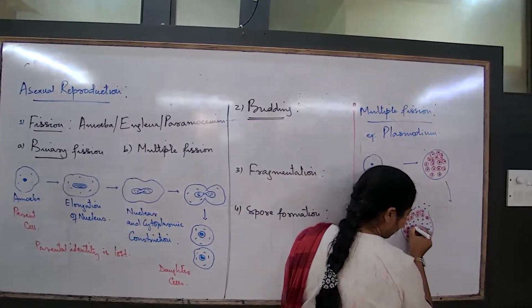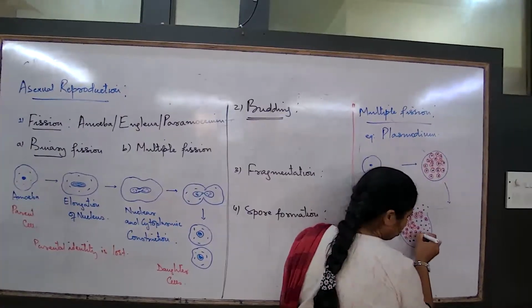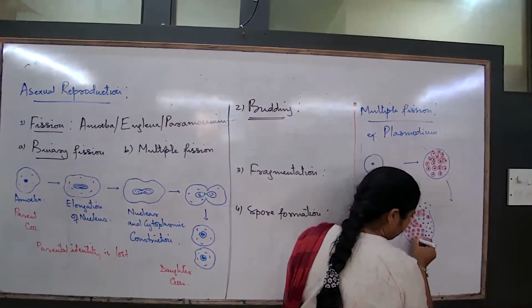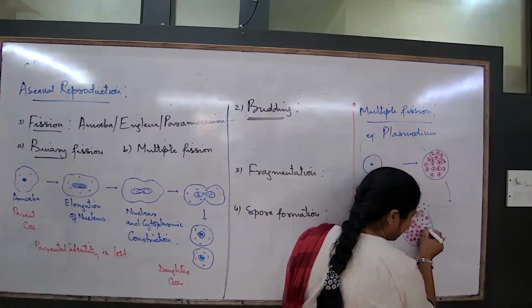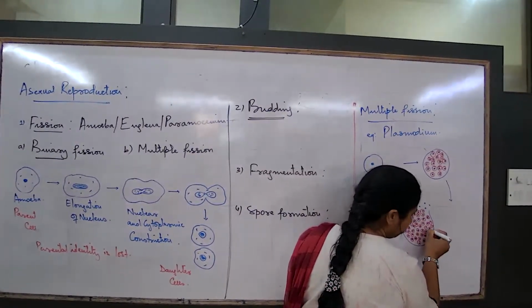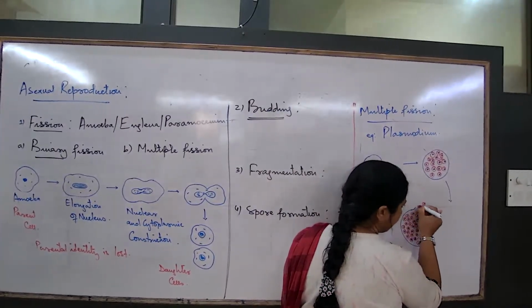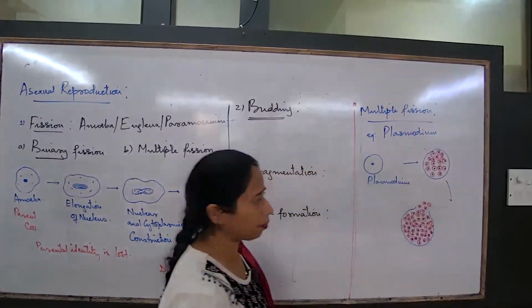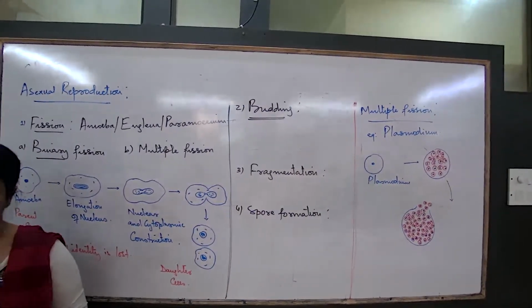Once they are released, their growth and development into a new organism will depend on favorable environmental conditions. So these are the new daughter cells in the process of release and growth to form a new organism.